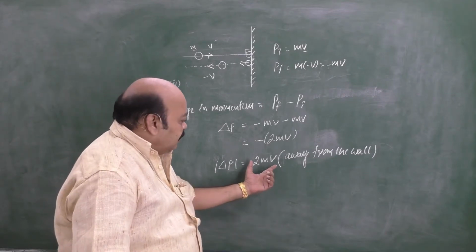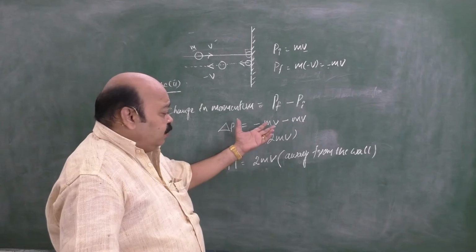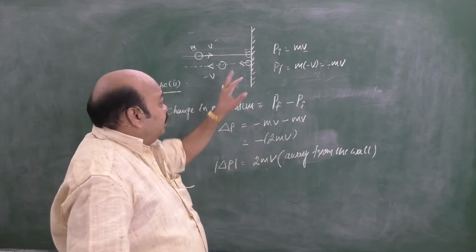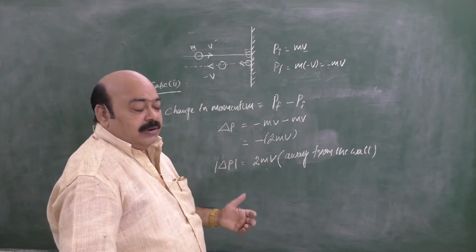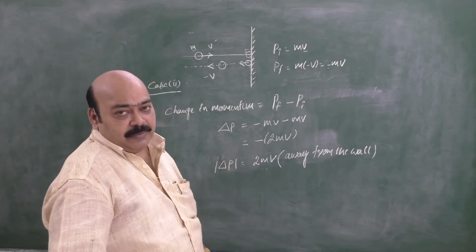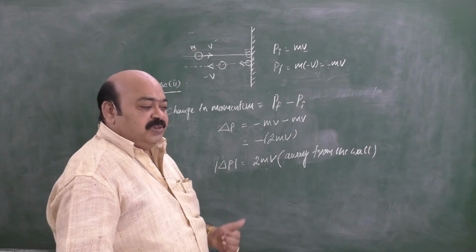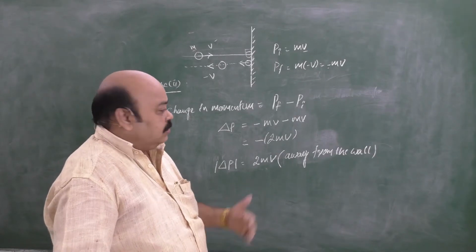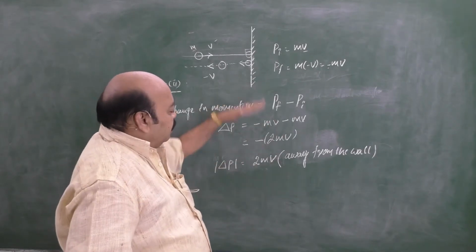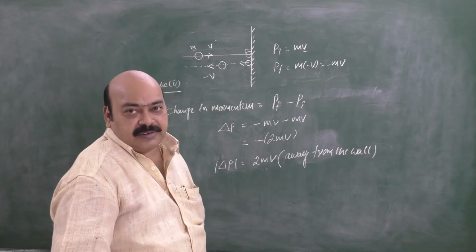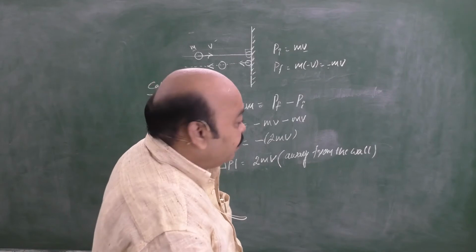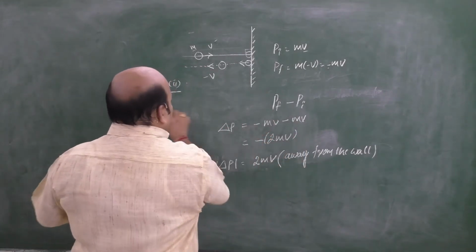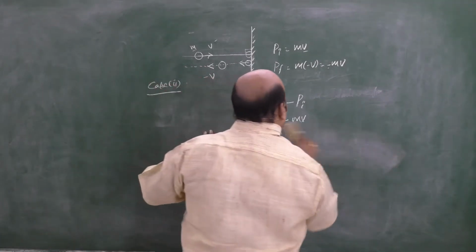Since it is a change in momentum, if you know the contact time between the collision of the ball and the wall, you can find the force acting on it, because force is equal to change in momentum by time. That means if you know the time of contact, you can calculate the force in this case. Like this we can apply for so many different cases. Now let's go for case 3.